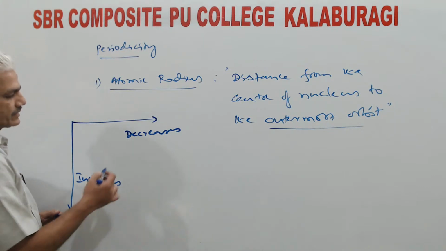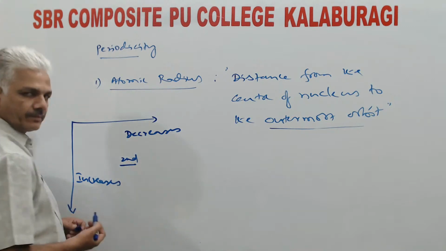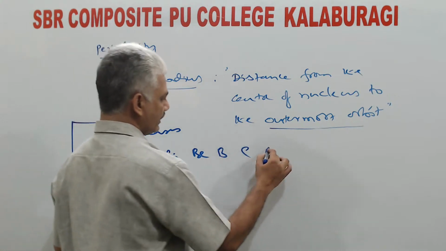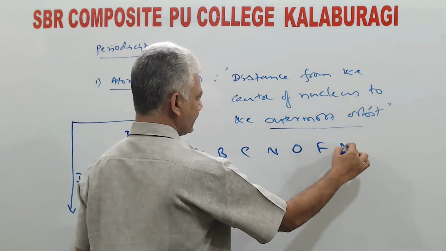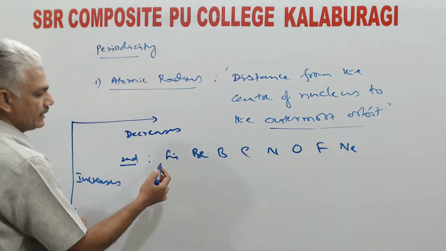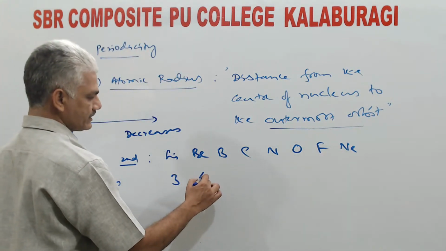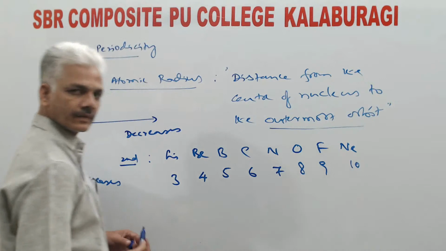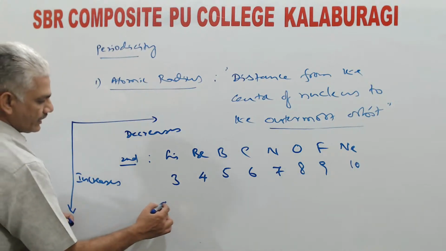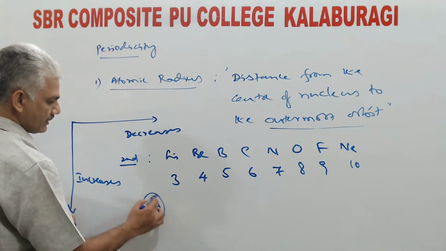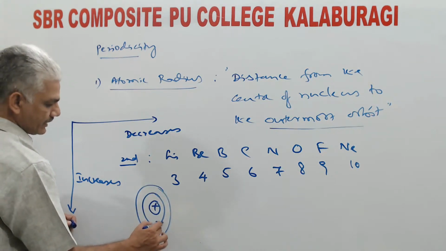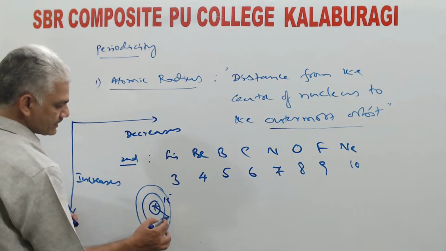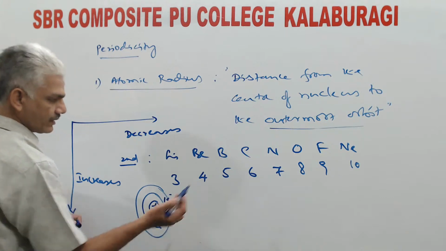Let us take an example. Say you take elements present in second period. Lithium, beryllium, boron, carbon, nitrogen, oxygen, fluorine and neon. So here atomic numbers of these elements are increasing in a successive manner. So lithium atom, how we can visualize is like this. 2 electrons and 1 electron. So for lithium, atomic radius means distance from the center of nucleus to the second orbit.